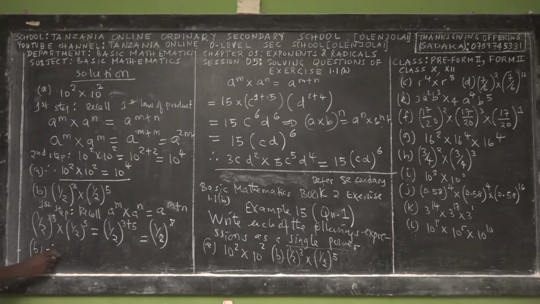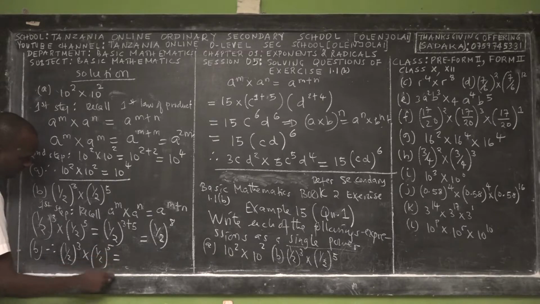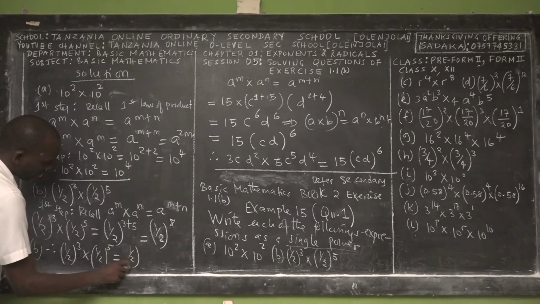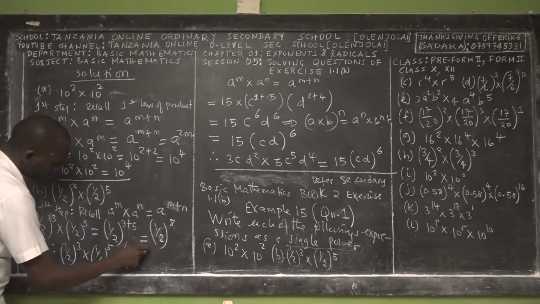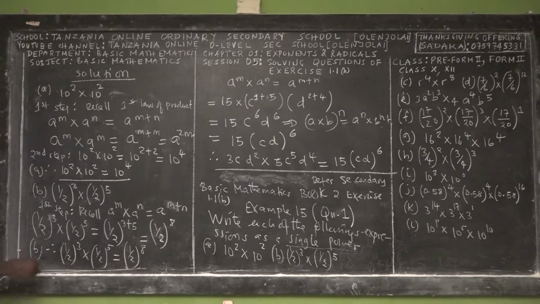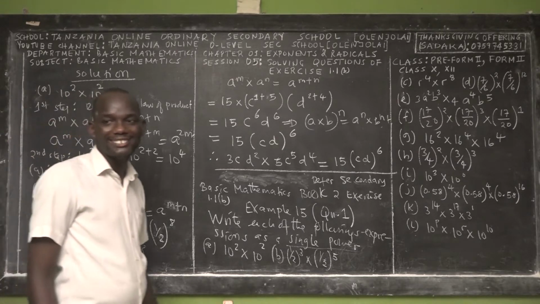Okay? Yes. But you have to make sure also you go through and repeat this material as well as you can. So a half power 3 times a half power 5 is equal to a half power 8. So that's the response. Alright? Yes.